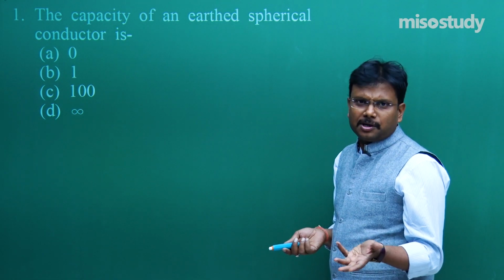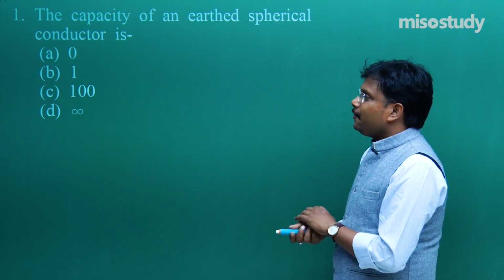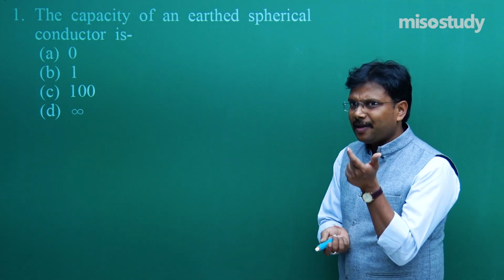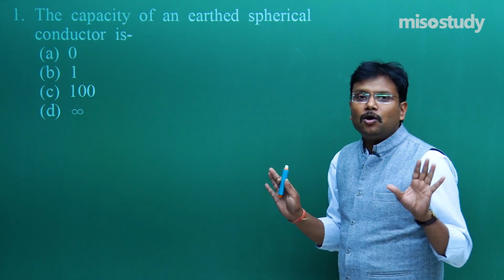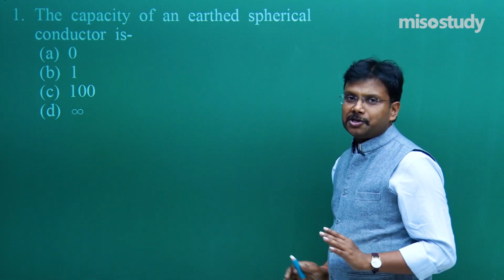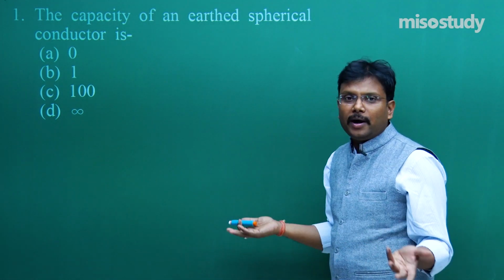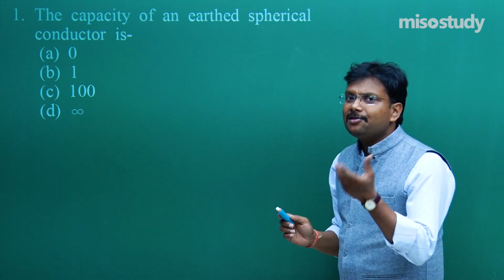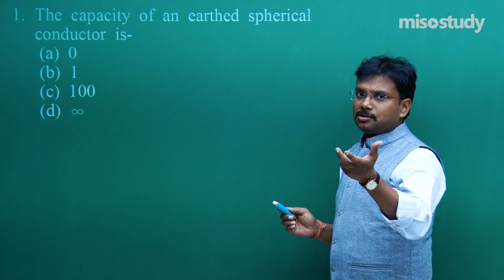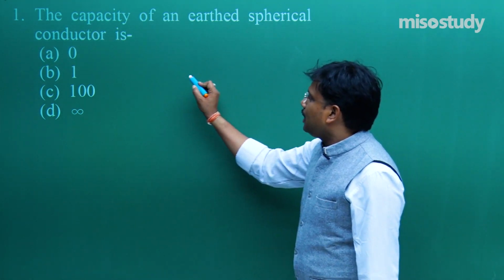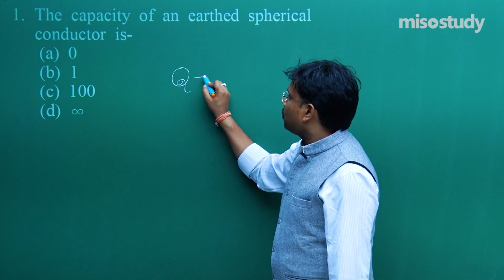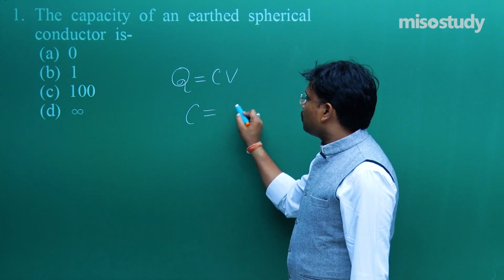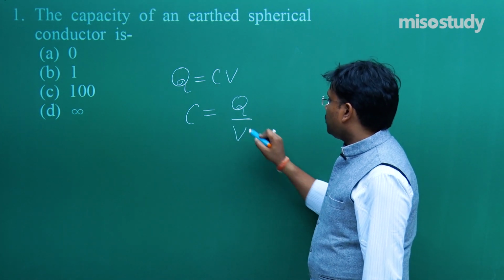It's a very simple question, nothing difficult, but the problem is if a very simple question comes in front of your eyes, then you start thinking a lot. Need not do all these things. Read the question, think. If a diagram is required, draw the diagram. Simply get the solution. So capacity means capacity of holding the charge, or the capacitance C. What is the relation we have? Q is equal to CV. From here, C is equal to Q by V.